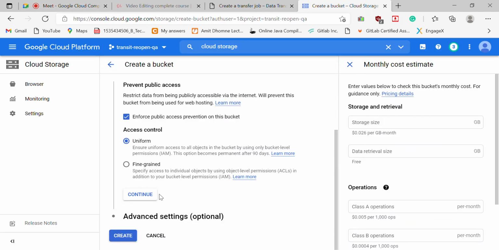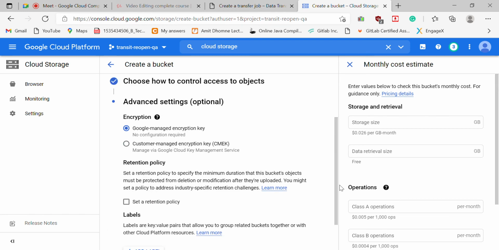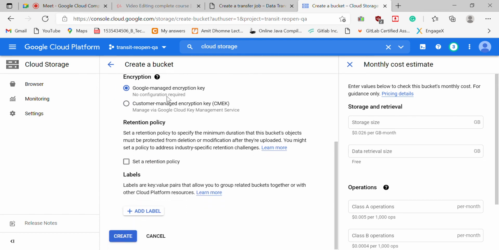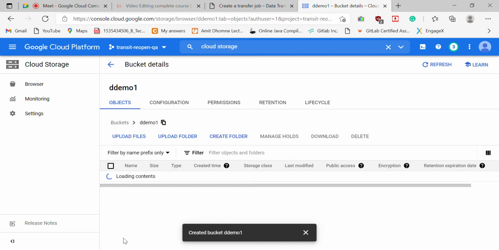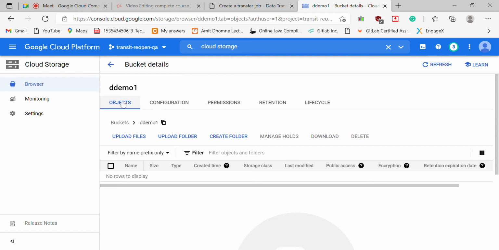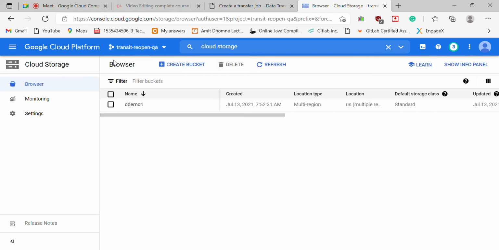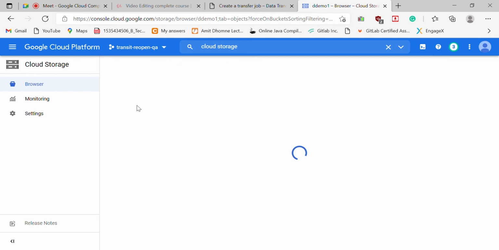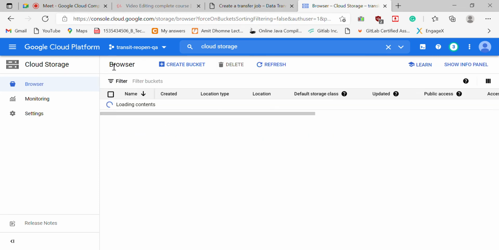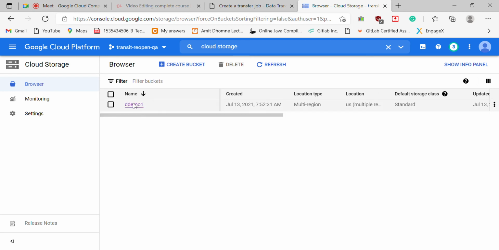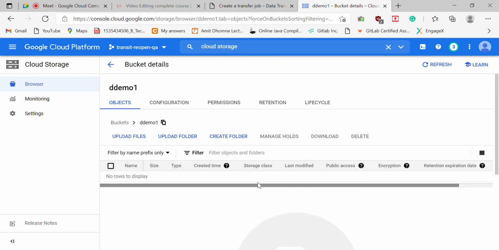Then click continue, and I want the security to be managed by Google, and I click create. Once it is created, you can go to DD demo 1. In DD demo 1, you need to upload any file. Let me upload one file here.